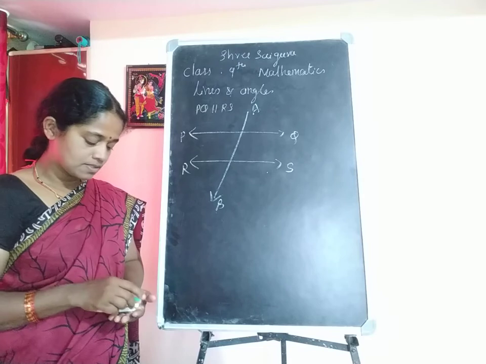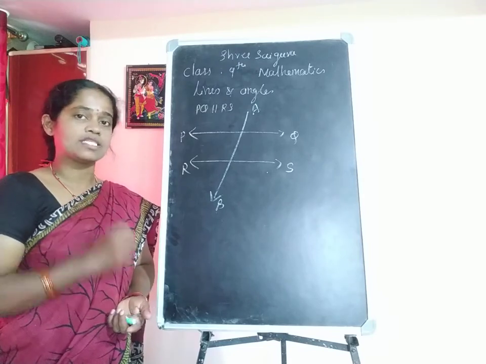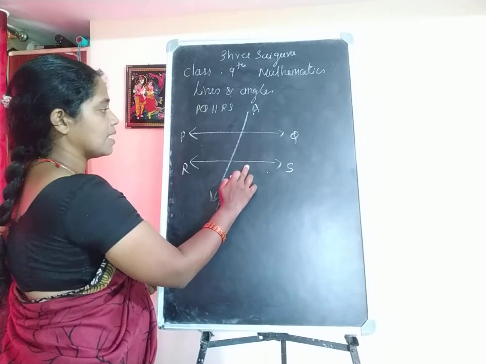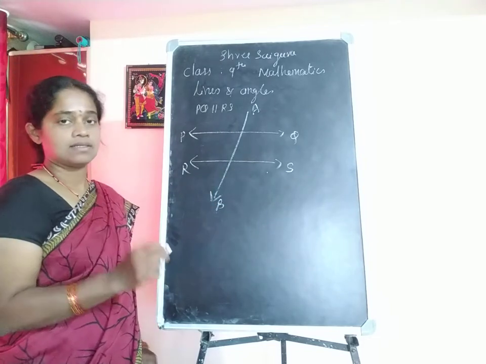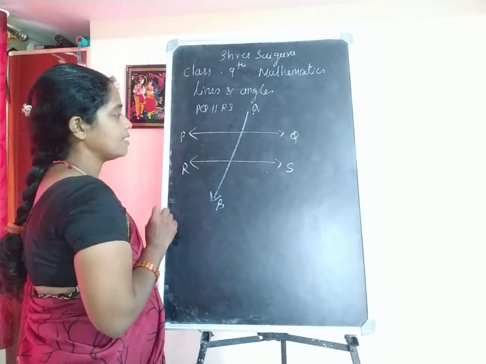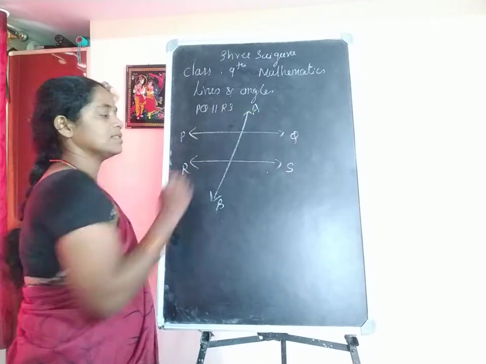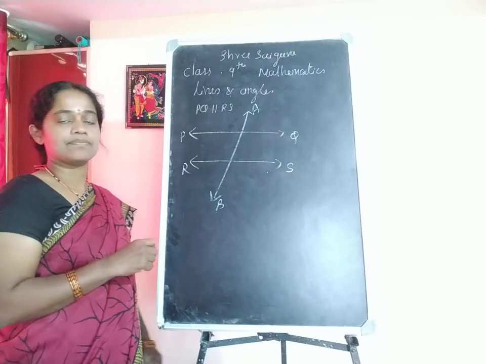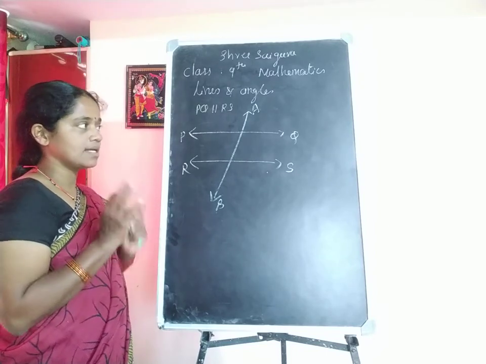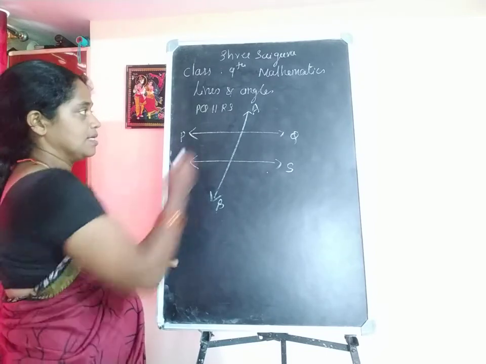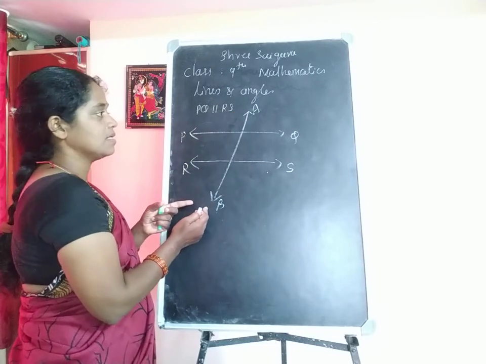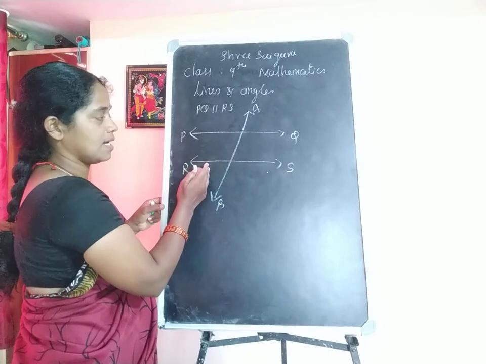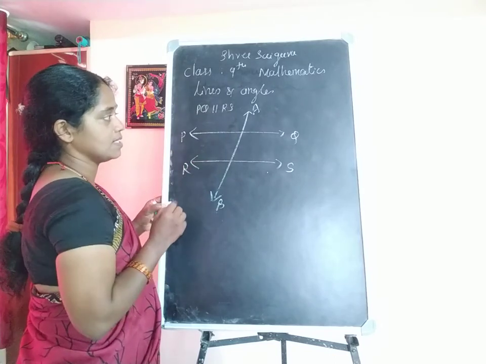Dear students, you have to name the lines properly. These two lines PQ and RS are parallel lines and AB is a transversal line. So AB is a transversal line which intersects these two lines at two different points.